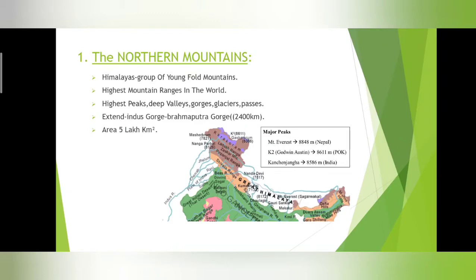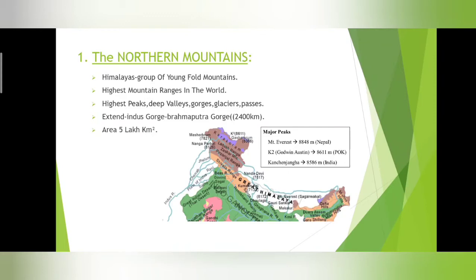So what are these northern mountains? What name are they called by? It is the Himalayas. So these Himalayas are a group of young fold mountains. How are they formed? They are formed as young fold mountains. Next thing, most of the world's highest mountain ranges are found in these Himalayas. Most of the highest ranges in the world.